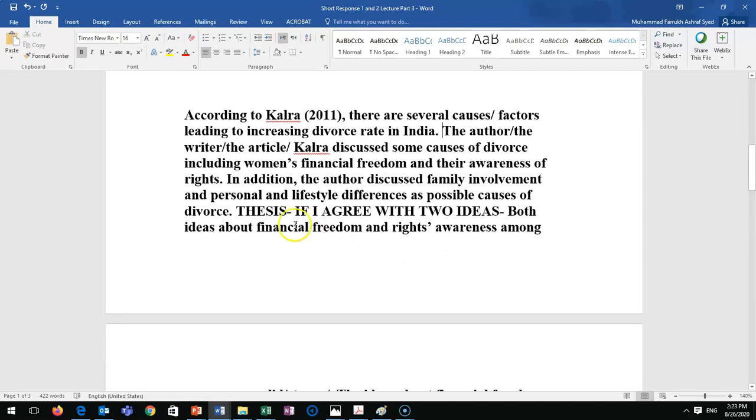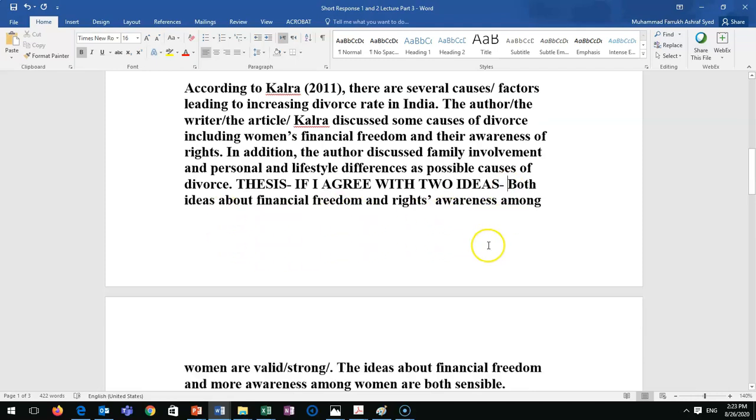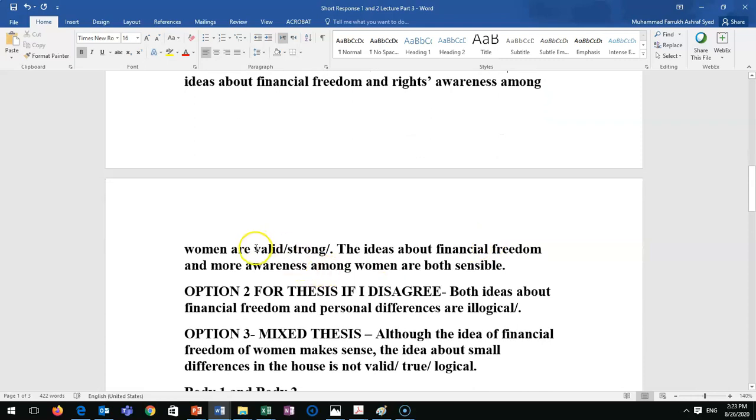Now, thesis. So first option is if I agree with both ideas. So both ideas, this is how you write the thesis statement. Simple. Both ideas about financial freedom and rights awareness among women are, look at the words here. You can say valid, strong, sensible, logical, makes sense. What are these words showing, these positive words? That I agree with these ideas.